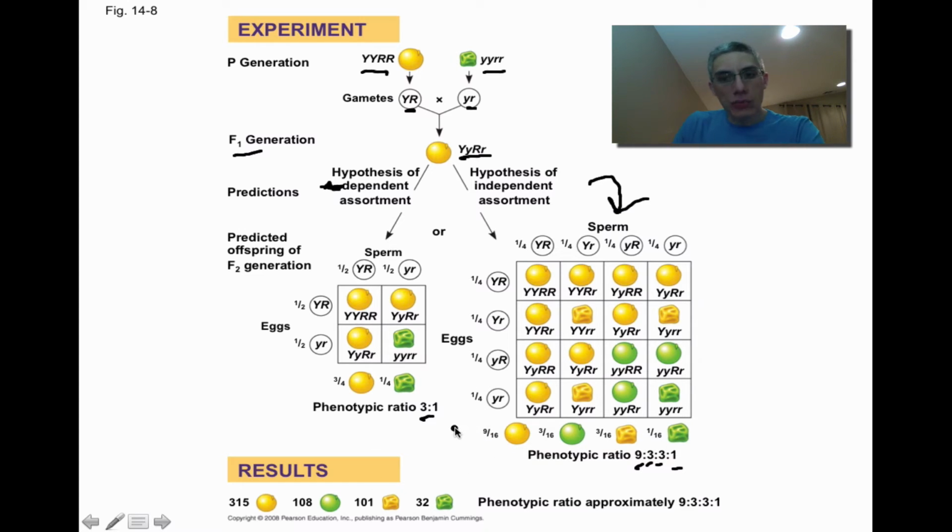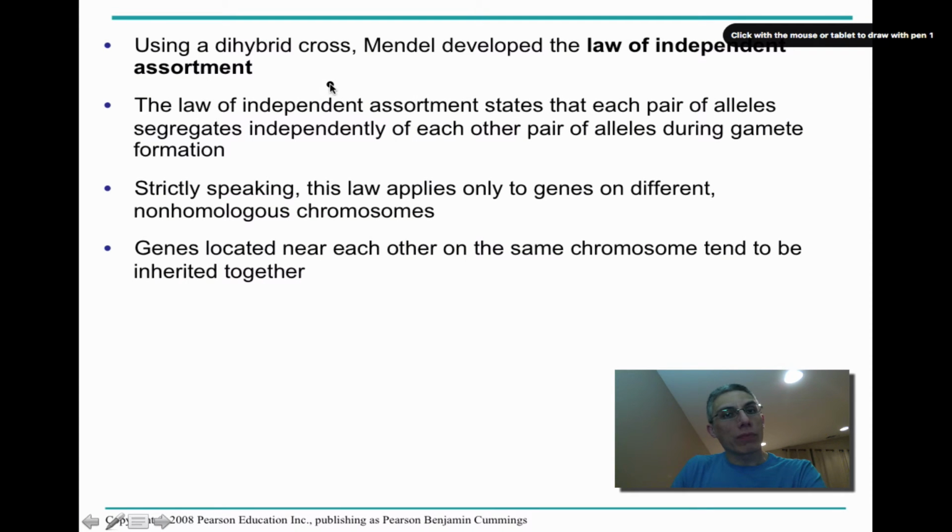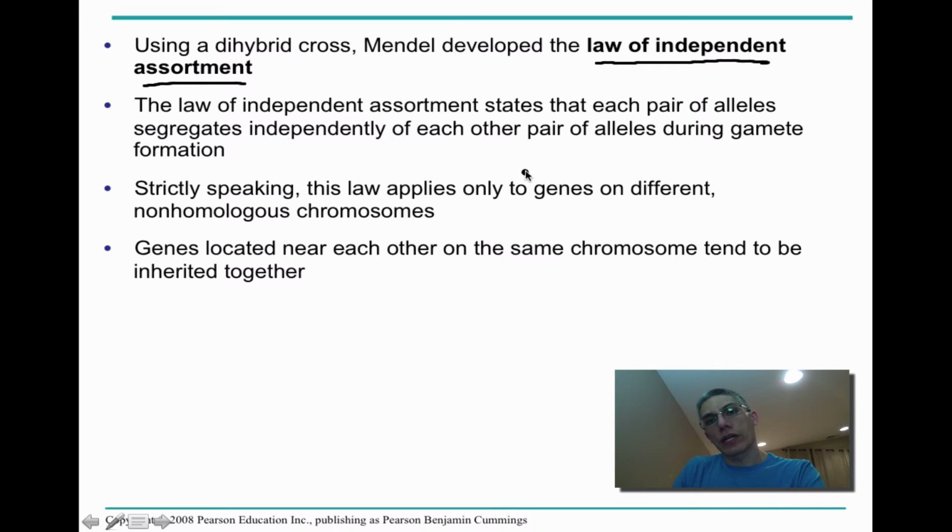And so based on his results, this basically proved to him that these characters, the color versus the texture, in this case, of the seeds, assorted independently during the cross. In other words, they had no influence on each other as they were put back together to produce those offspring. So again, using a dihybrid cross, Mendel developed the law of independent assortment. The law of independent assortment states that each pair of alleles segregates independently of each other during gamete formation.